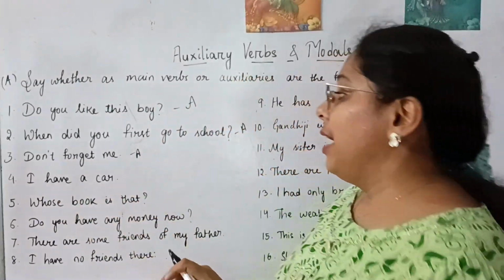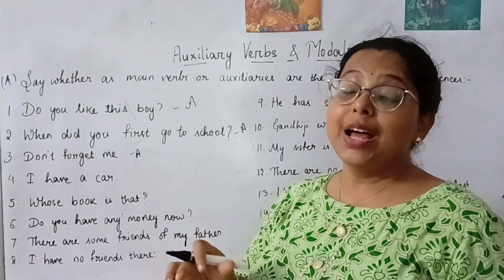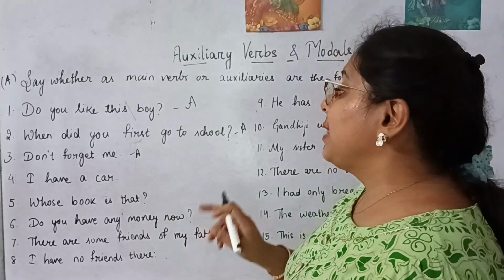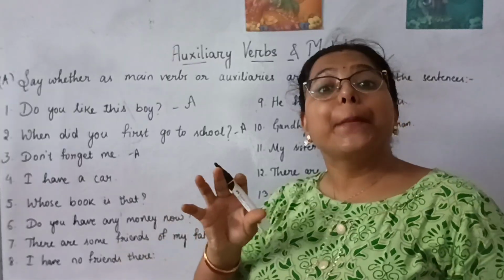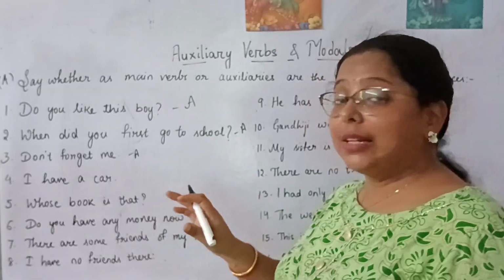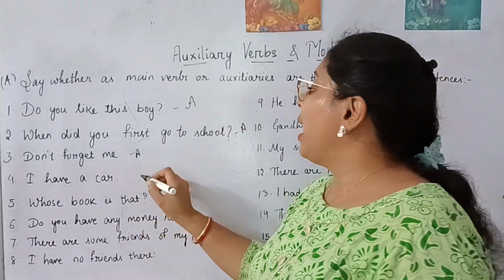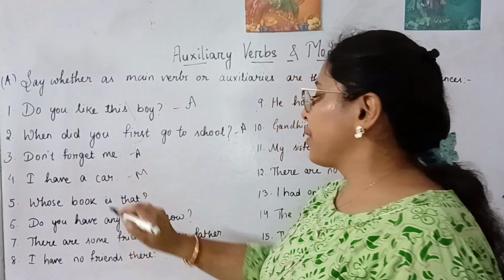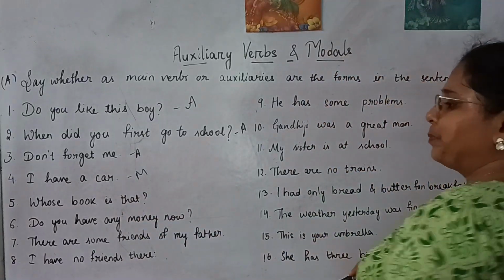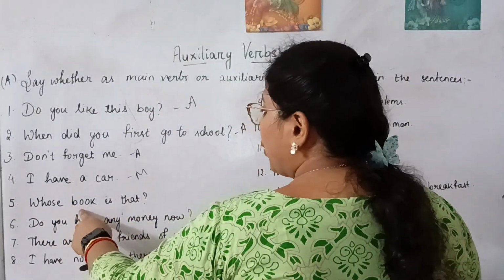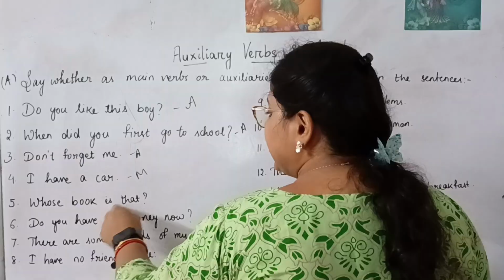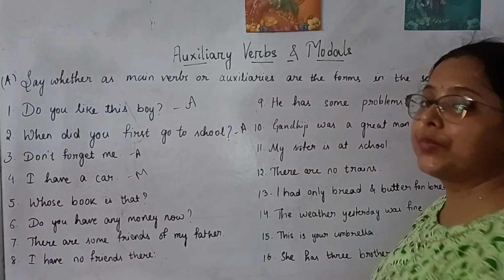I have a car. Here, have is the verb that has been used as a main verb because we don't have any other verb which needs the help of the have verb. So here have becomes the main verb. Whose book is that? Whose book is that? Here is what?